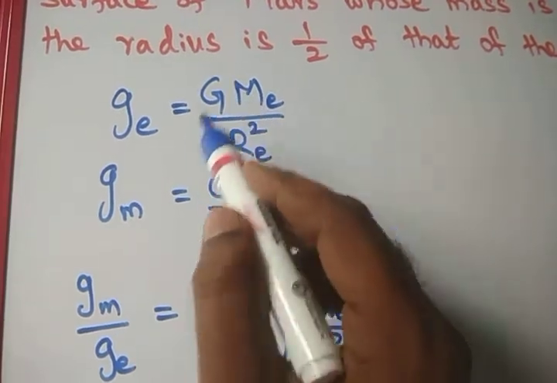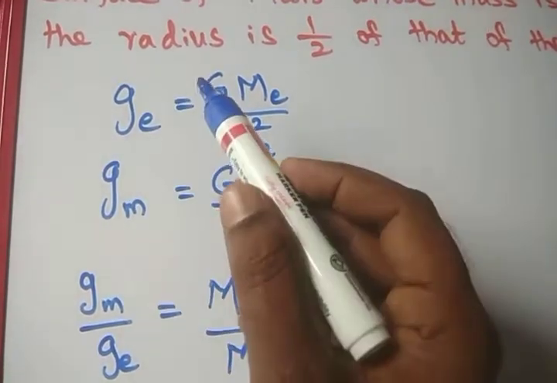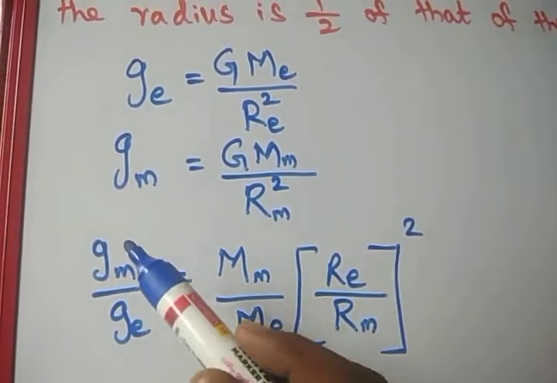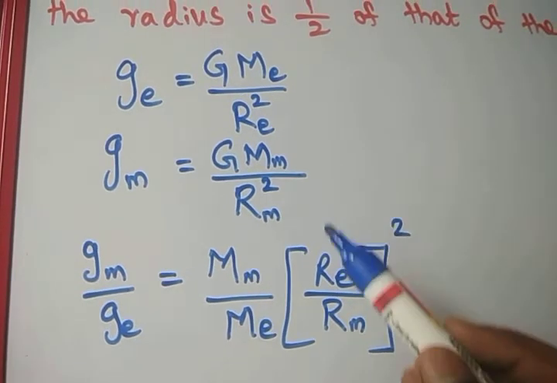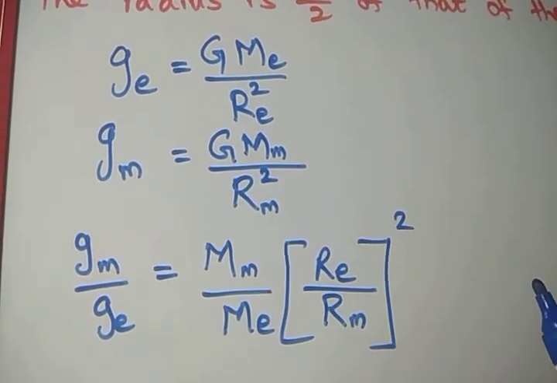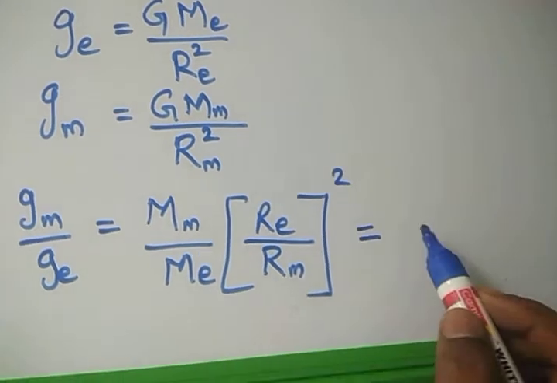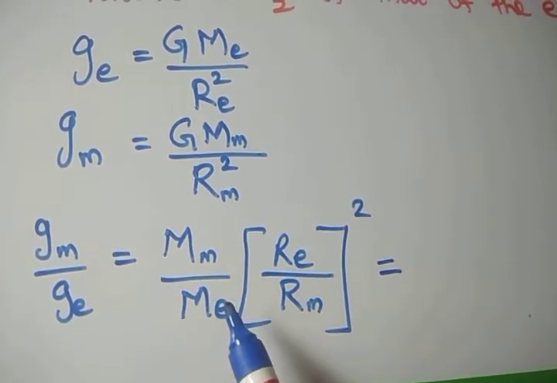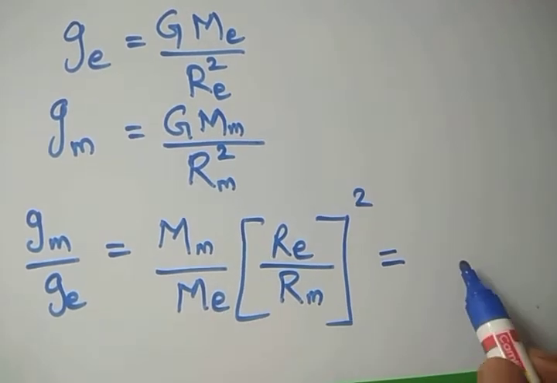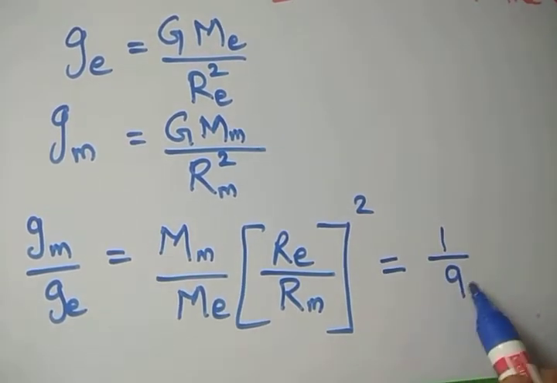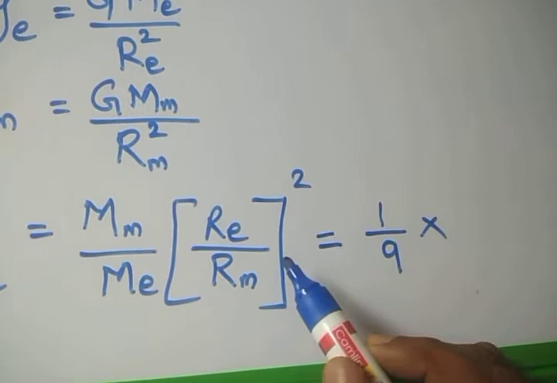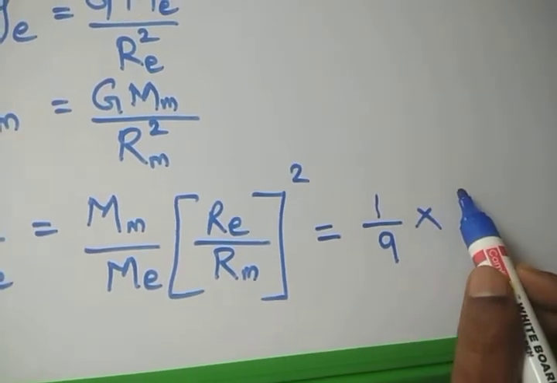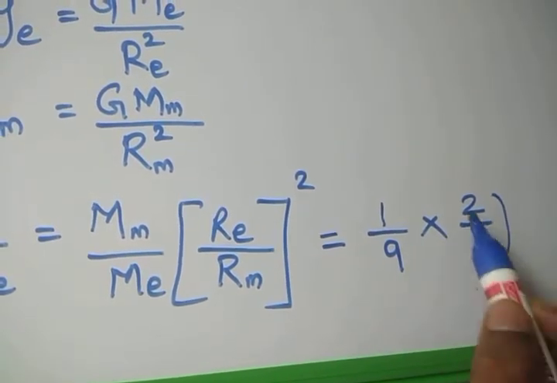So very simple, students. G gets cancelled, gm by ge. I will take the gm as numerator and the ge as denominator. So we arrive at this equation. From this we come to the conclusion that the mass of Mars is 1 by 9 times that of the earth. That is, it is equal to 1 by 9, and this is reciprocal, so we have to write 2 by 1 the whole square.